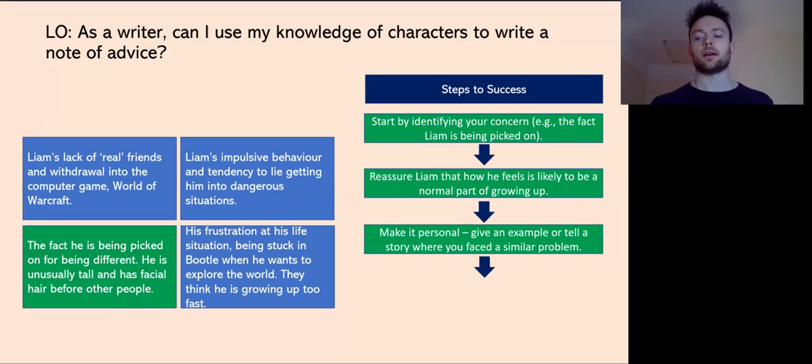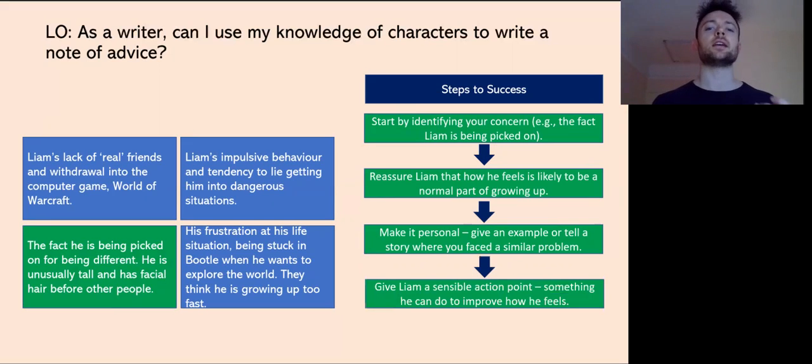Okay. Now, you're then going to give Liam a sensible action point, okay? So something he can do to improve how he feels. So that could be saying to Liam, I'm here to talk if you need to, you can tell me what's going on and we can sort it out. Or it could be suggesting that you go and talk to the school about the fact that he's being picked on, or that you encourage Liam to do that, okay?